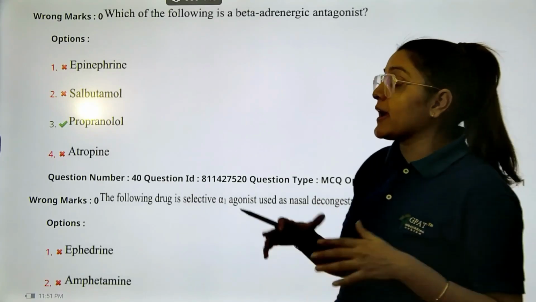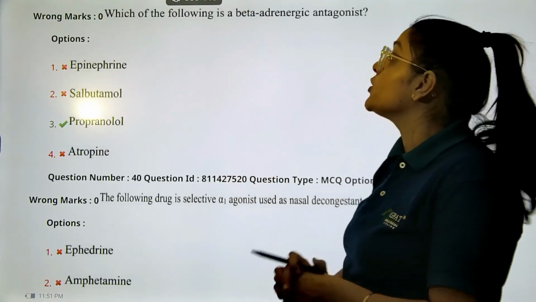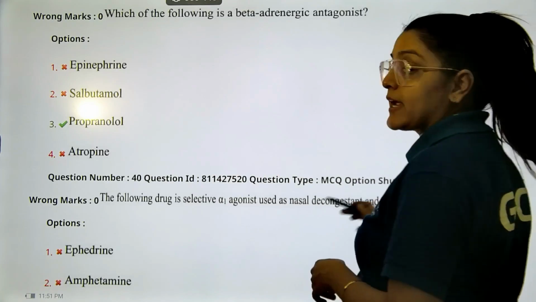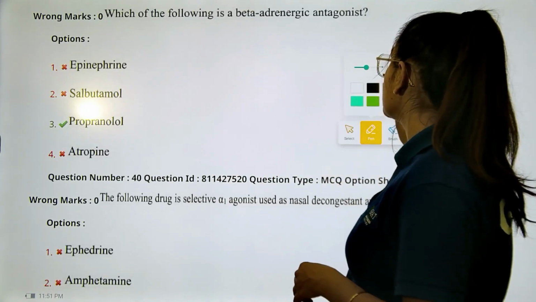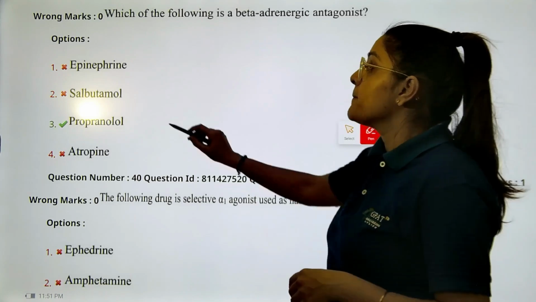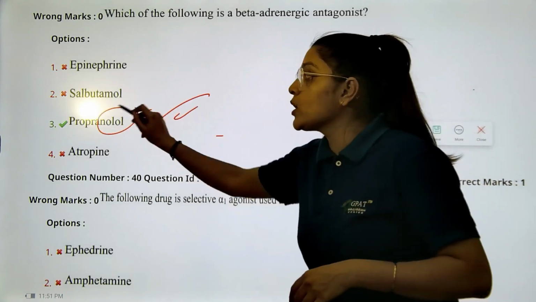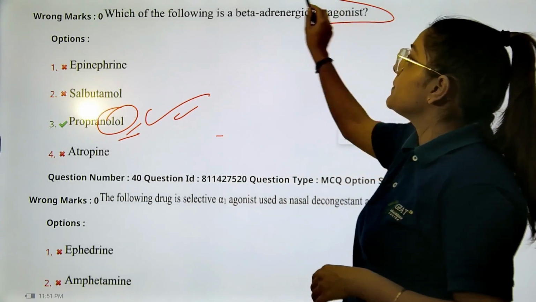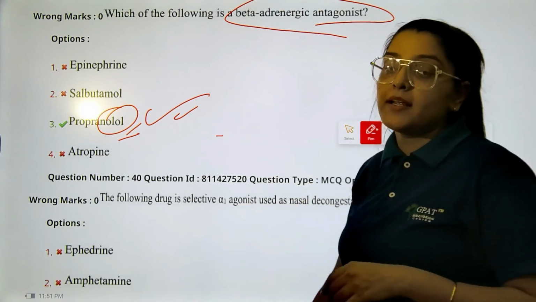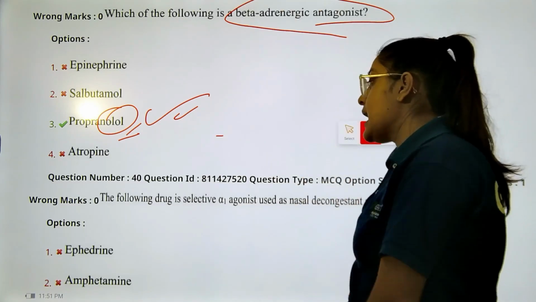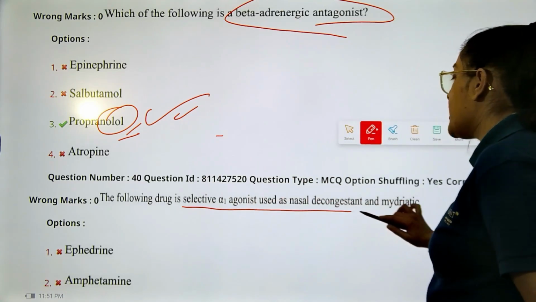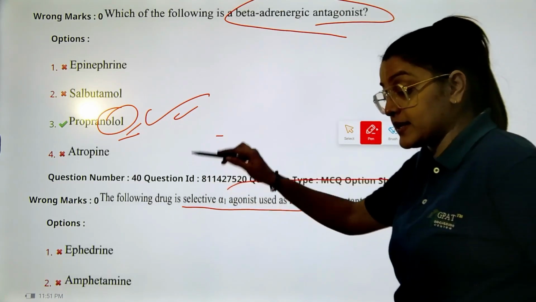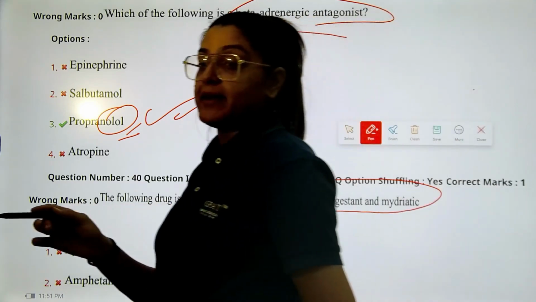Next, again a similar concept: which of the following is a beta adrenergic antagonist? You can see all the others are your agonists, despite the correct answer. Your antagonist-containing drugs are your beta adrenergic blocker drugs. Last question. The following drug is a selective alpha-1 agonist used as a decongestant as well as a mydriatic.